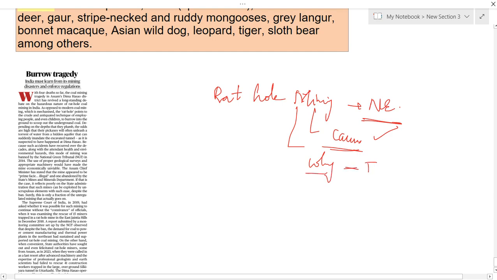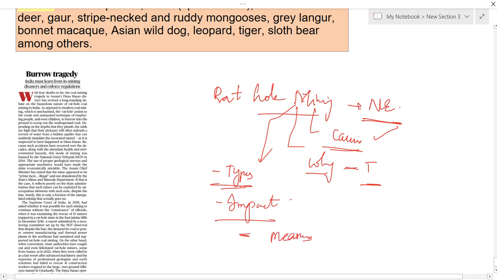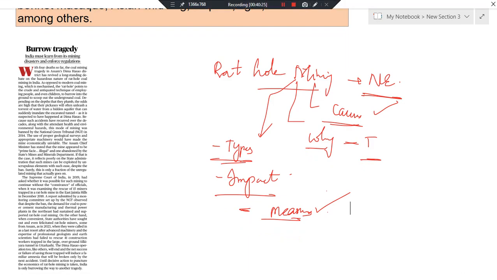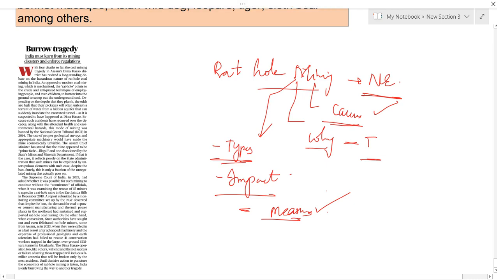You have to see why the people here are using these traditional methods, and why they are not going for other mining methods. A very important thing is the types of rat-hole mining: there are two types. You have to see the impact of rat-hole mining, and what possible measures can be taken by the government to control it. We already discussed this topic clearly earlier, so I'm not going to see that article in detail. Just go through this. So these are some important articles that appeared in today's Hindu newspaper.